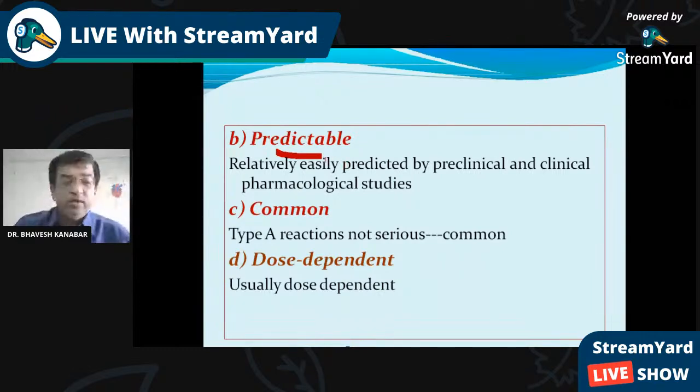That is predictable. Then it is common. Type A reactions are not serious but common, and they are dose dependent. Usually whenever we increase the dose, the type A reaction will be more increased. So mainly remember the type A reactions are because of their pharmacological actions, and they are predictable, common, and dose dependent.